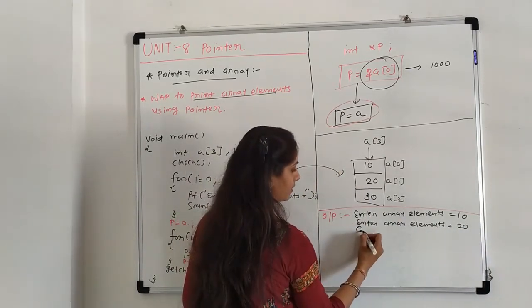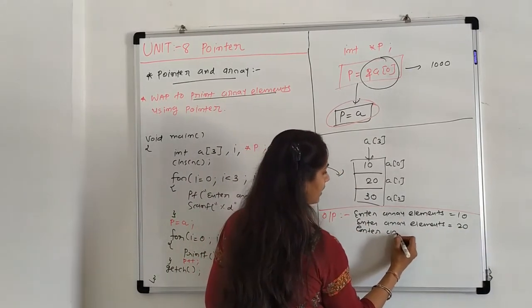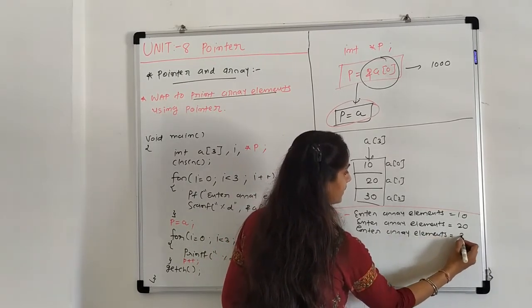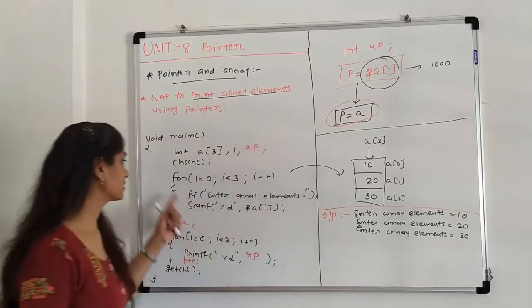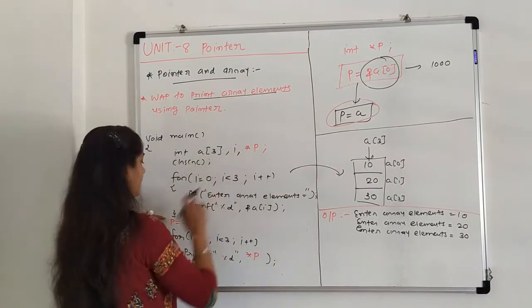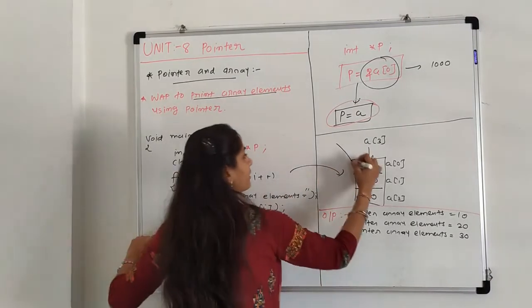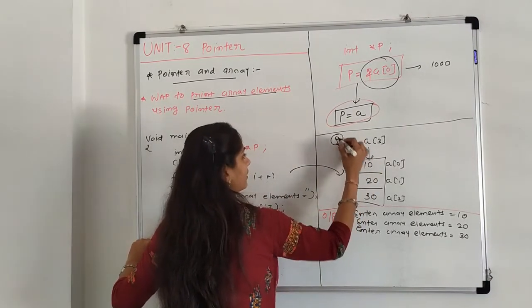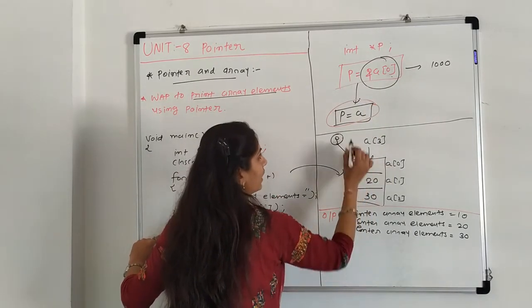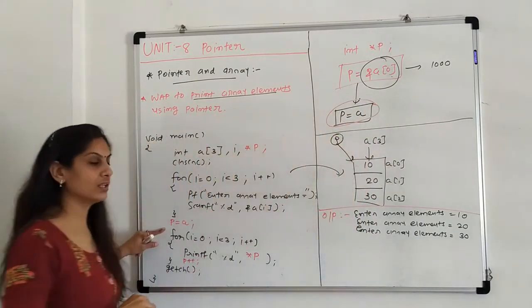Again third, enter array elements, it is 30. This loop is executed 3 times. Now here star p and p equals a. That means our pointer points to the first element, that is a of 0, and by default we are writing p equals a.